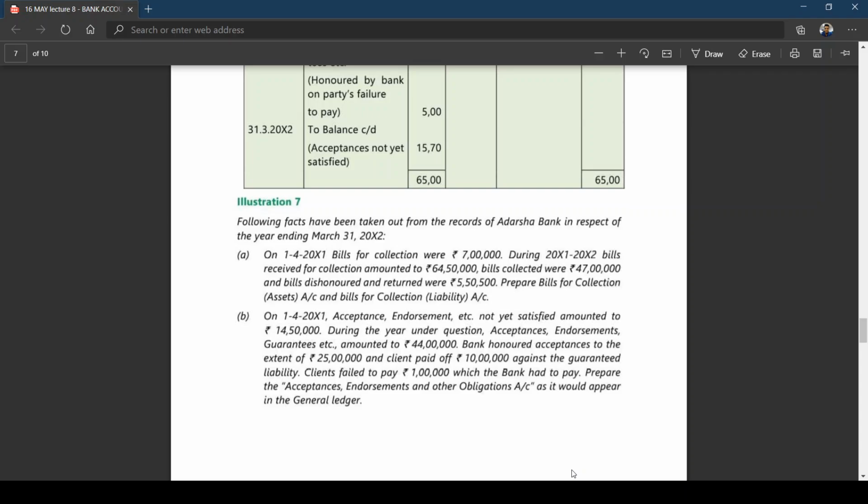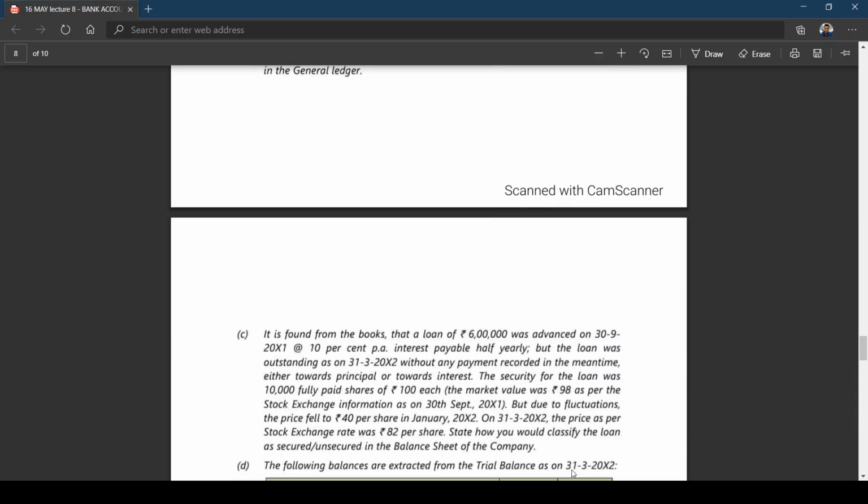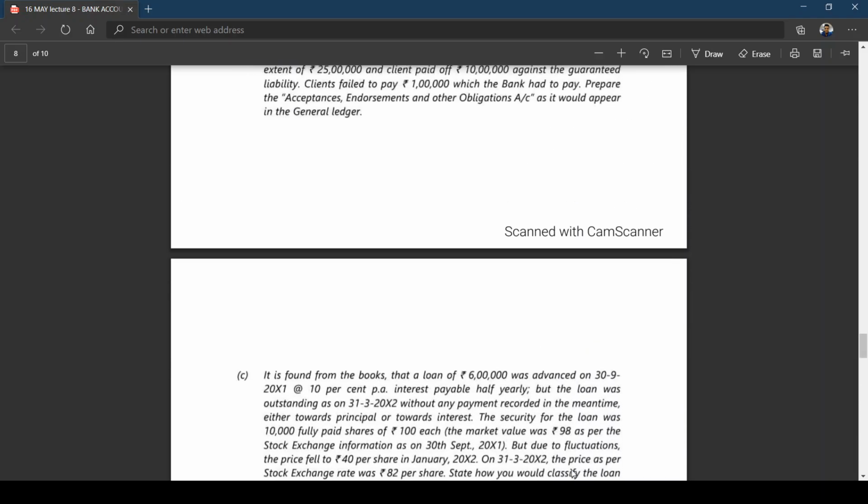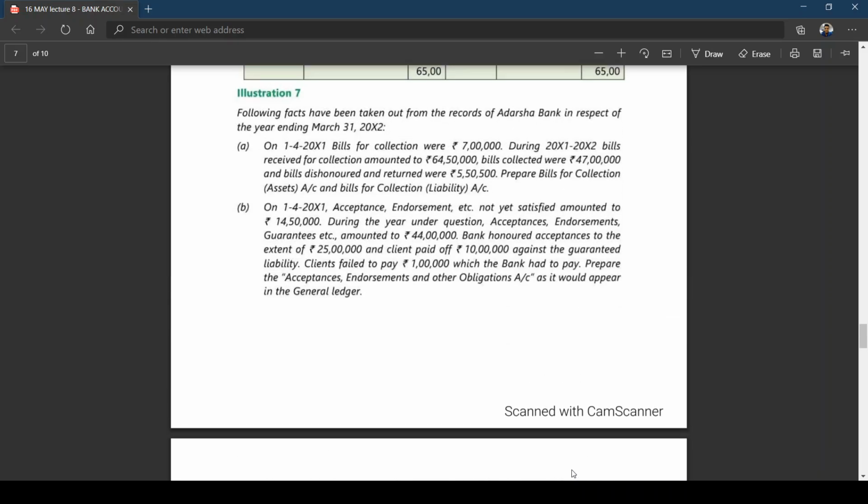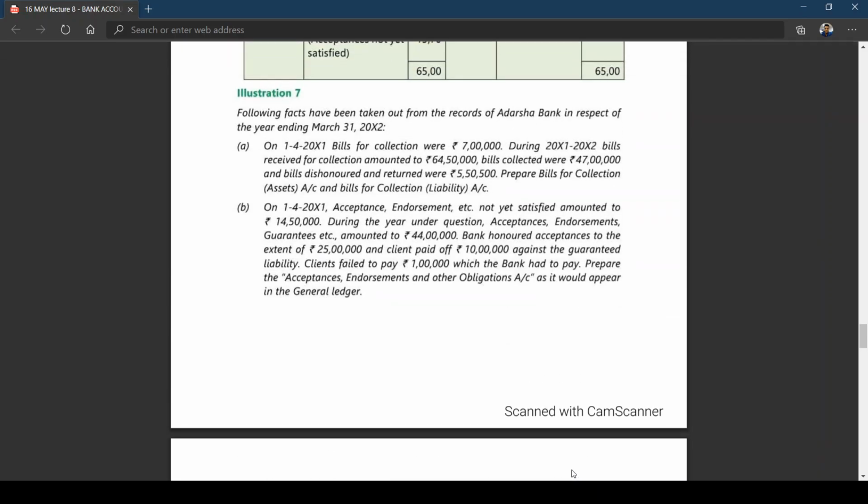You can expect this as a 10 marks question or 12 marks question. We have 4 units, whatever we have seen so far. The following facts have been taken from the records of Adarsh Bank in respect of the year ending 31st March 2012. A. On 1st April 2011, bills for collection were rupees 7 lakhs. During 2012, bills received for collection amounted to 64 lakhs 50,000.